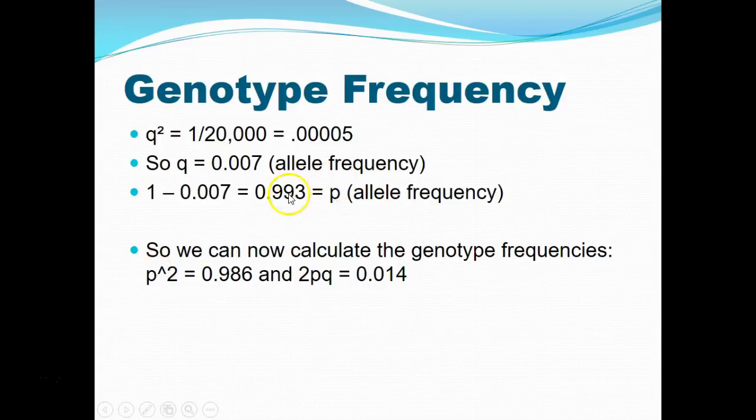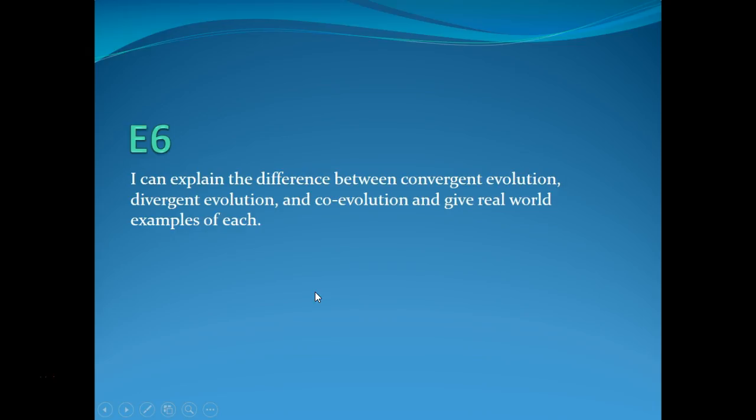P squared would be this number times itself, which is 0.986. Plugging in this for P and this for Q, and multiplying by 2, gives us 0.014. That's the frequency of the heterozygous individuals. Okay? So that's it for that target.